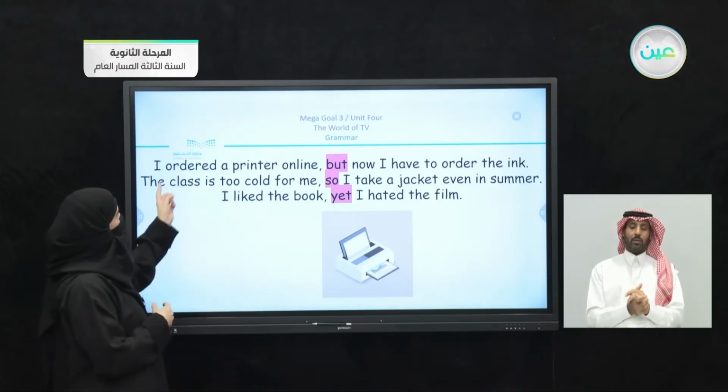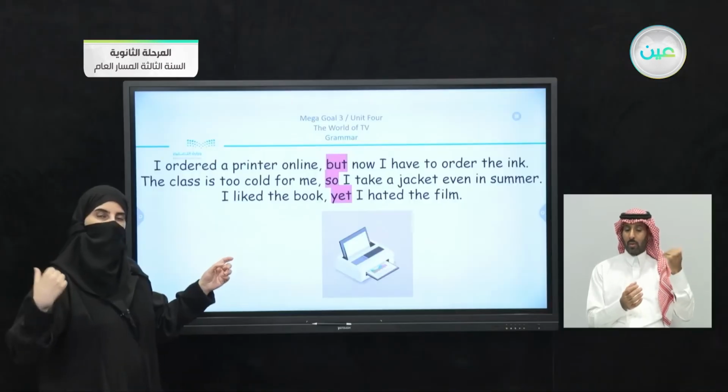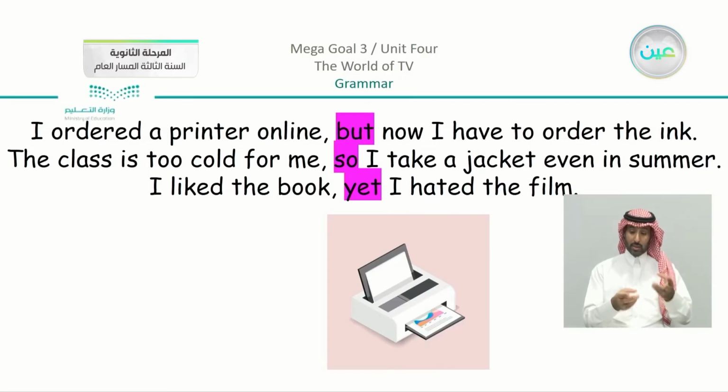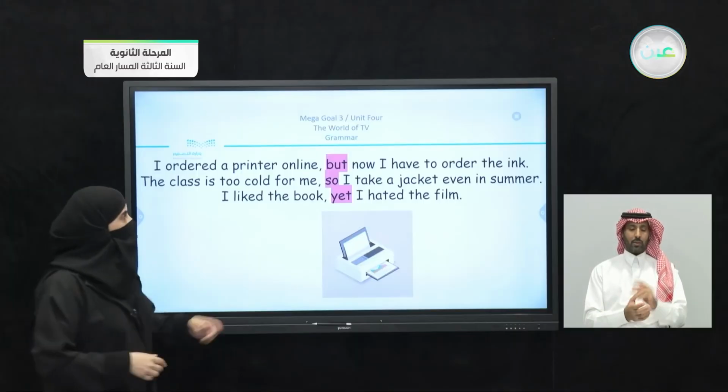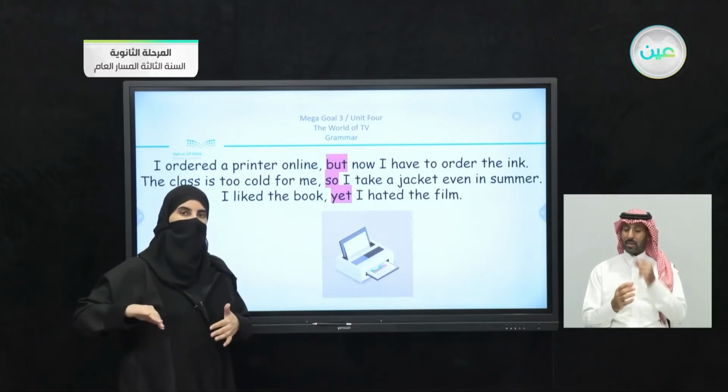Going back to the example from the last slide: "I ordered a printer online." This is a complete idea. I know that I ordered a printer and I'm telling you about it. The second part is "I have to order ink." So this is the second idea.